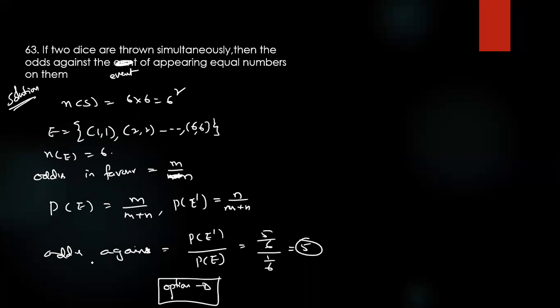Odds against the event is P of E dash by P of E. Odds in favor means P of E by P of E dash.